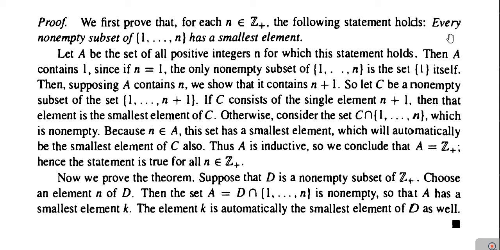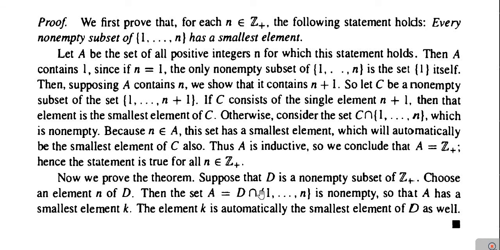Which statement? We have proved that every non-empty subset of the set 1, 2 up to n has the smallest element. That we have proved here by using mathematical induction. Now we will prove the theorem, and for proving that theorem, whatever we have proved just now, we are going to use.